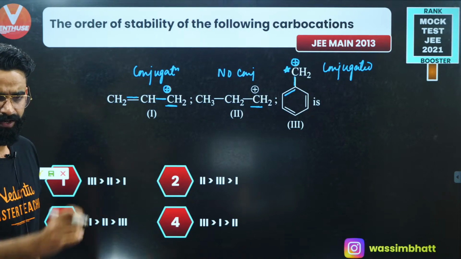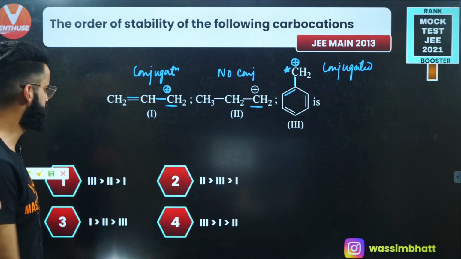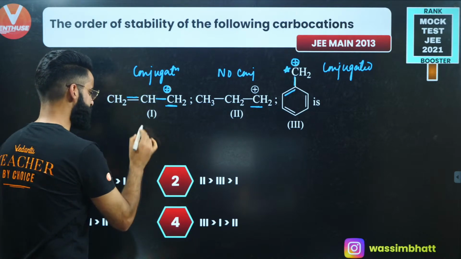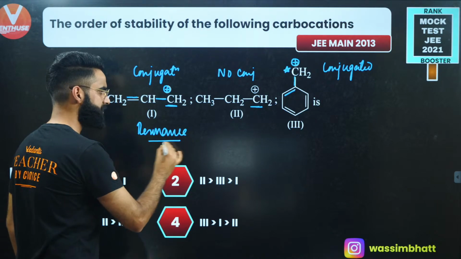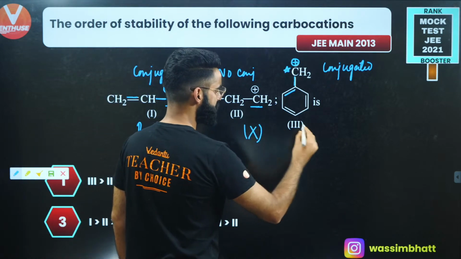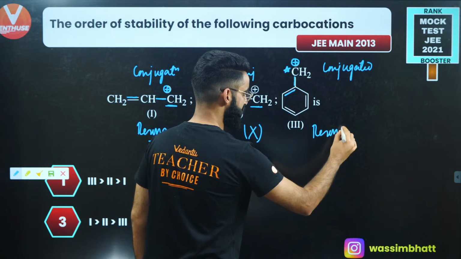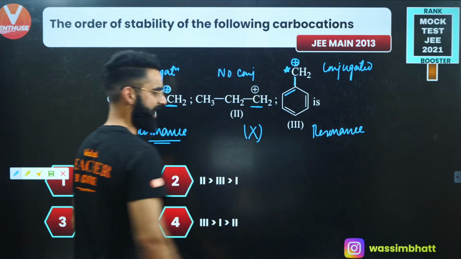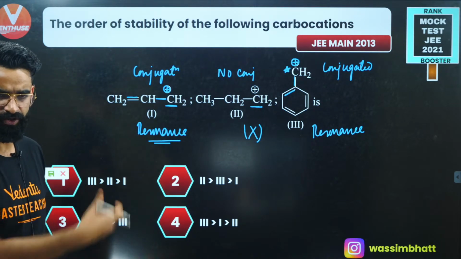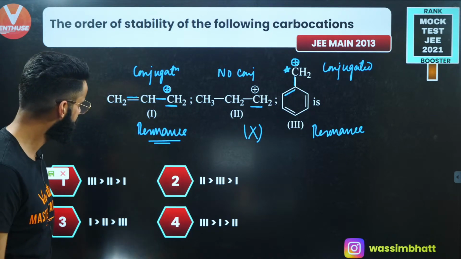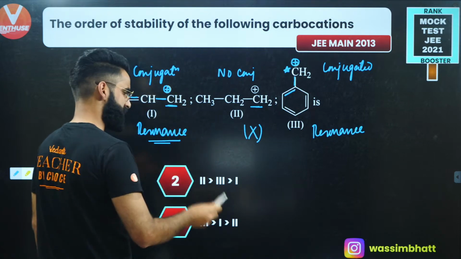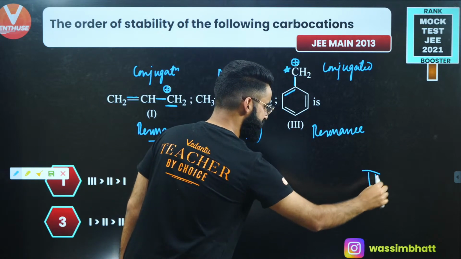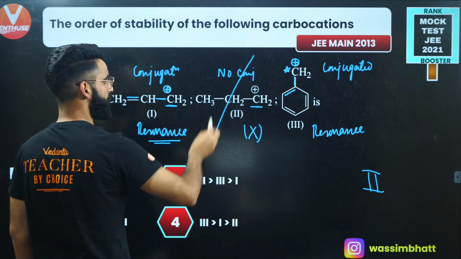Now we will understand. Due to conjugation, can I say over here resonance will be possible? Yes, absolutely. The first molecule can show resonance. This one cannot show resonance. This one can show resonance at the same time. As we know, resonance increases the stability of the carbocation. So first and third are definitely going to be more stable than the second. So second is the least stable among all, so let's not talk about second.